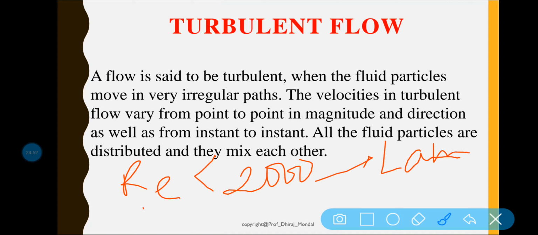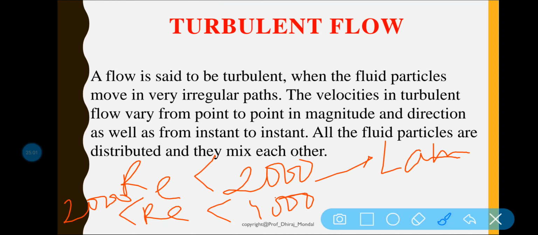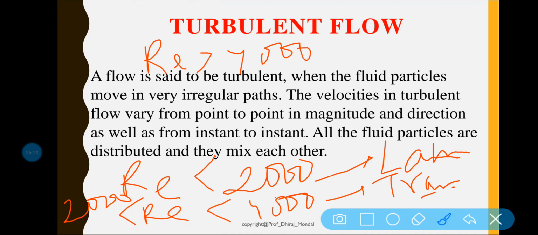Laminar flow. If the Reynolds number is lying between 2000 to 4000, then it will be called transition state. If the Reynolds number is greater than 4000, then it will be called turbulent flow. Clear? So in case of turbulent flow, some zigzag wave will be formed.